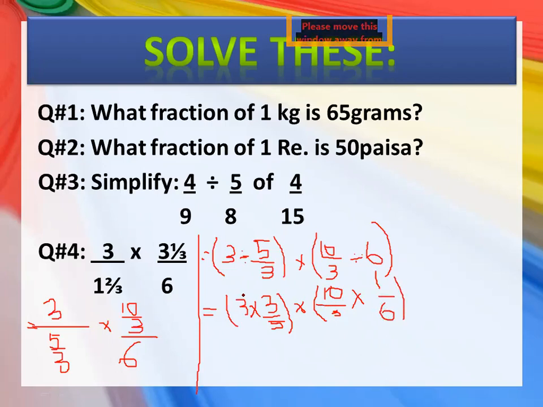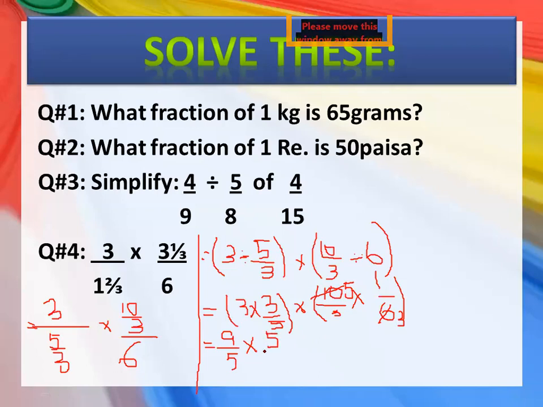Now as you can see, nothing can be reduced here, so simply multiply. 3 into 3 is 9, and then you will write here 5. Then the sign of multiplication. Now as you can see, this 10 and 6 can be reduced by 2. 2 into 5 is 10 and 2 into 3 is 6. So what will be left here? 5 and 1. So 5 multiplied by 1 is 5.